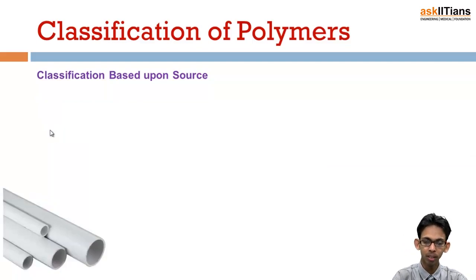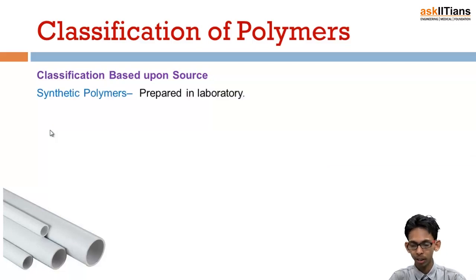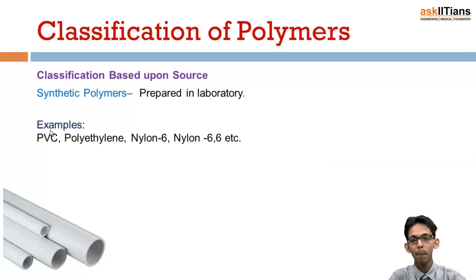Okay, next is synthetic polymers, which are properly made in the laboratory, like polyvinyl chloride, polyethylene, nylon 6, nylon 66 and many more. These are neither obtained from nature, nor are they formed from natural polymers. They are properly prepared in the laboratory.